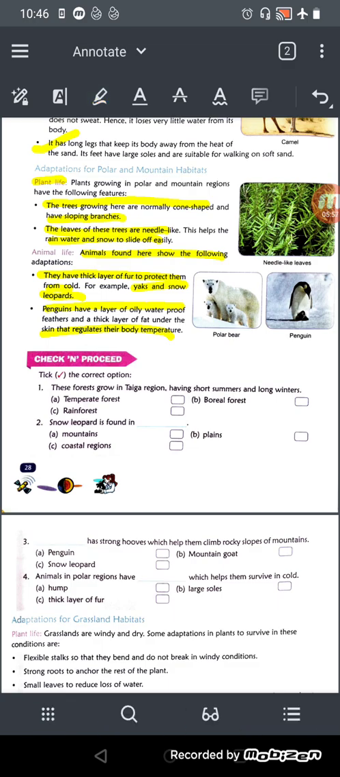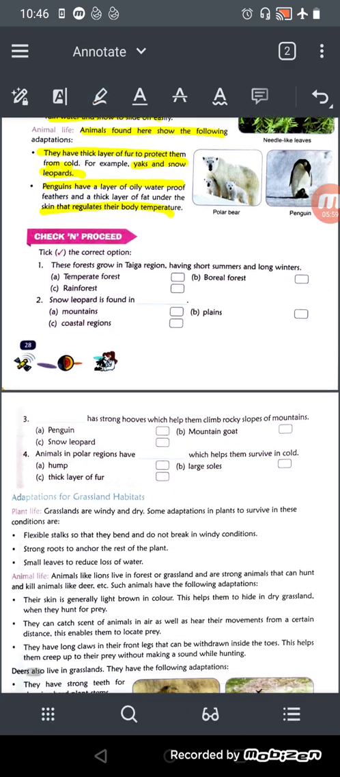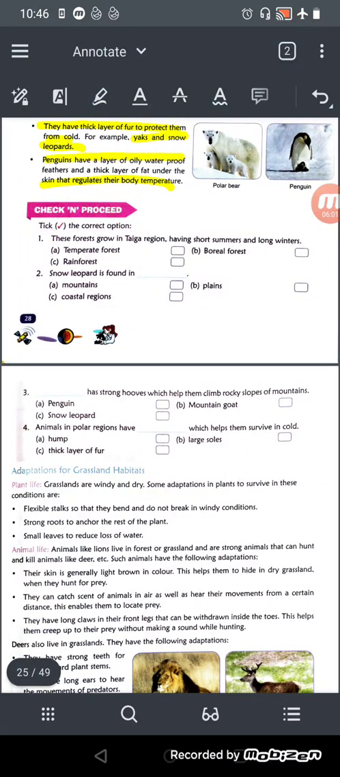Now here is check and proceed, which you can do by yourself. These are very easy, and the options are also there, so you can do it by yourself, right? I have already explained this in the Google Meet classes, so do it by yourself.